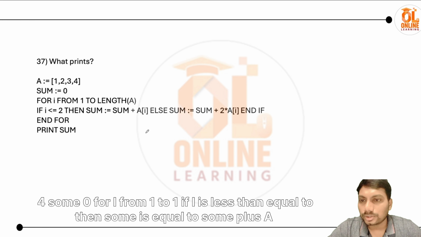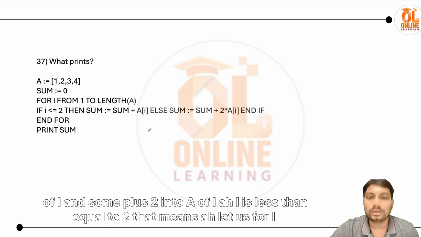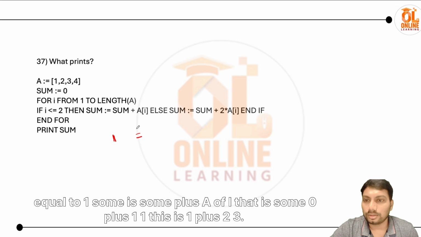Array 1 2 3 4, sum 0, for I from 1 to n. If I is less than or equal to 2, then sum is equal to sum plus a of I, else sum plus 2 into a of I. That means for I equal to 1, sum is sum plus a of I, that is 0 plus 1 is 1, plus 2 is 3.